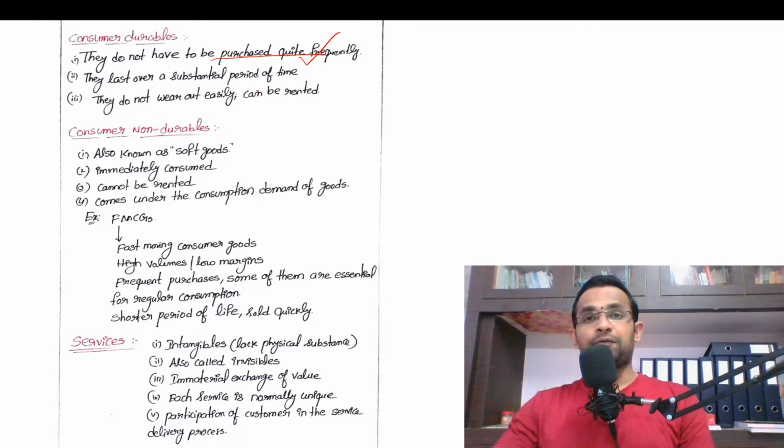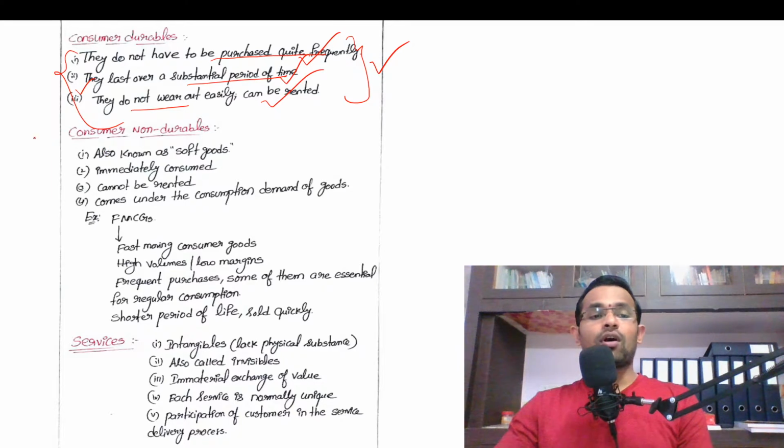If a person does so, we have to take him to hospital, or we can think that he may be rich, right? And then consumer durables last over a substantial period of time. The life of a refrigerator may be minimum 2 to 3 years. So they do not wear out easily. They can be rented as well. Yes or no? So these are the traits of consumer durables.